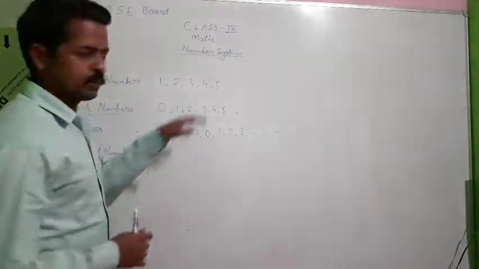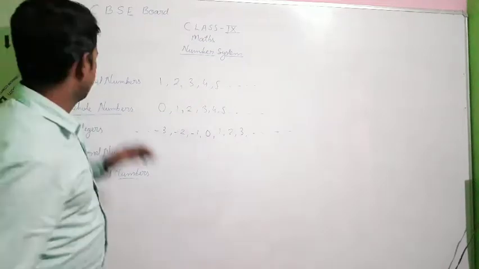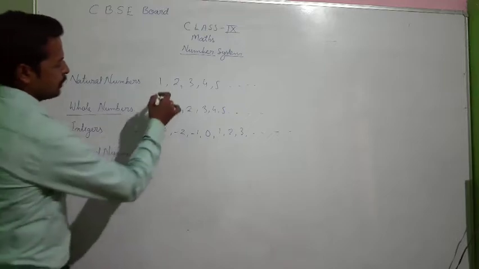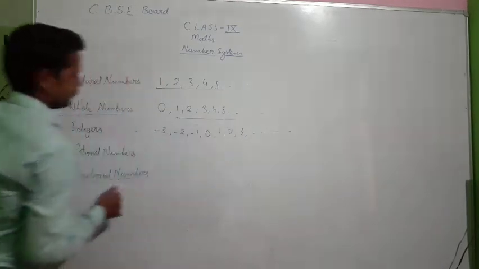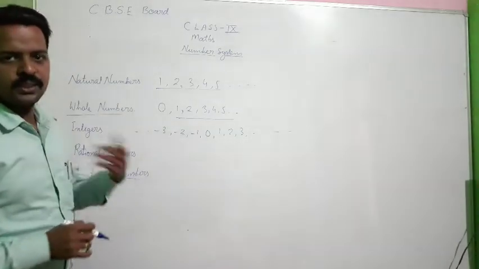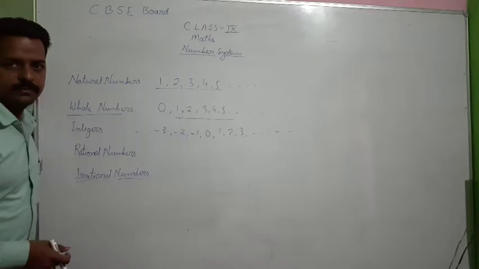So for doing those questions we require the concept of number systems. Now if you see here, this whole part is there in this also. You can see, so I can come to the conclusion that every natural number is a whole number.